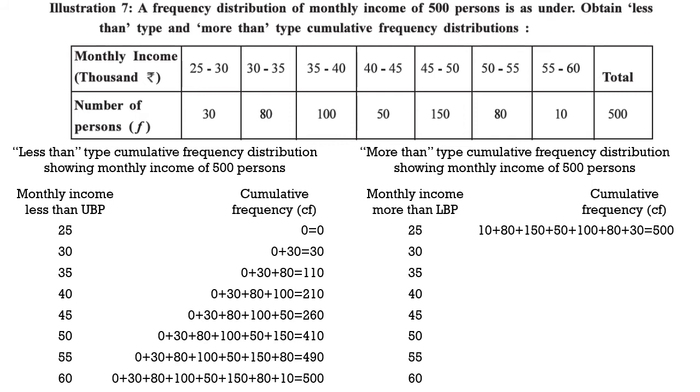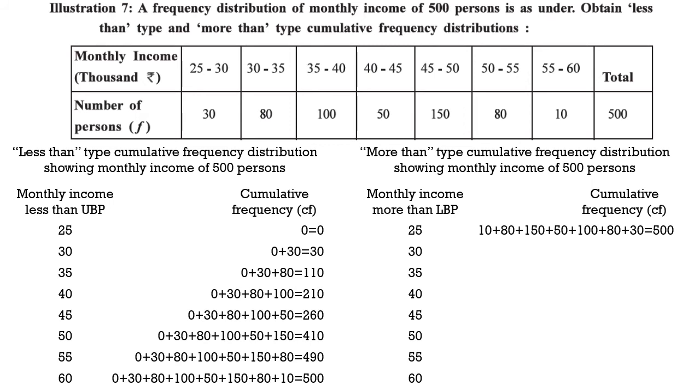We will start with the end and we will add all the frequencies up to the 25 class. So 10 plus 80 plus 150 plus 50 plus 100 plus 80 plus 30. The total frequency, which is more than the least value of the observation 25, is all the frequencies, 500.